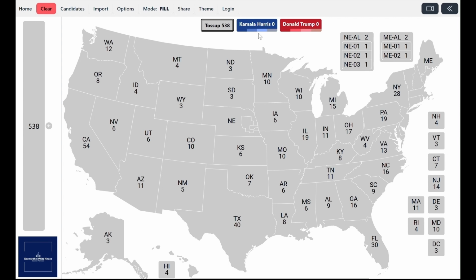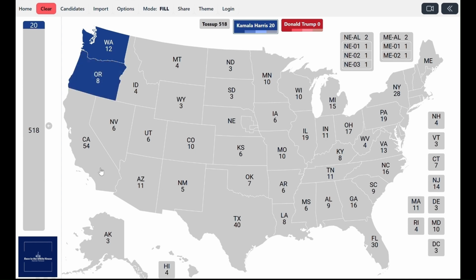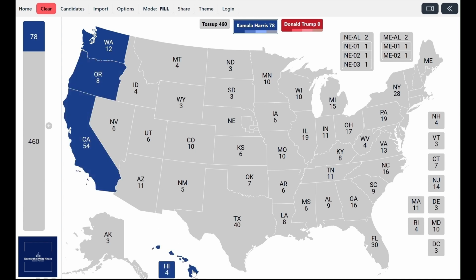So let's start out with the safe Democrat category. Starting here on the West Coast, the states of Washington, Oregon, California, and Hawaii are certainly going to vote Democrat by big margins. There's been some speculation that the state of Oregon could end up in the likely category, as it did in the 2016 election.